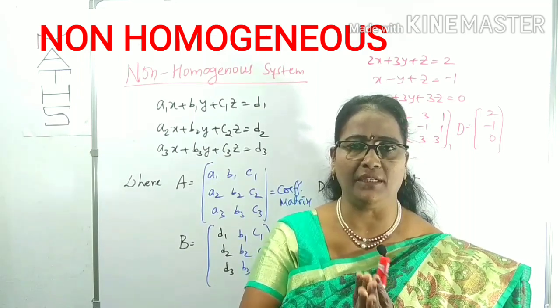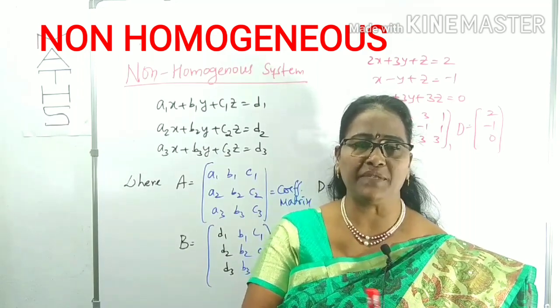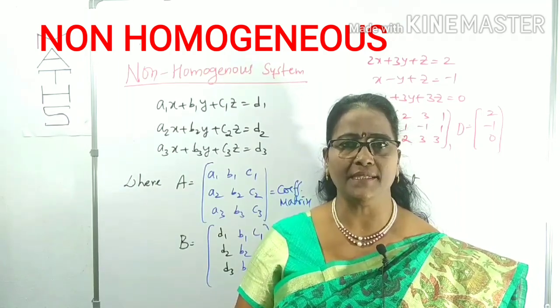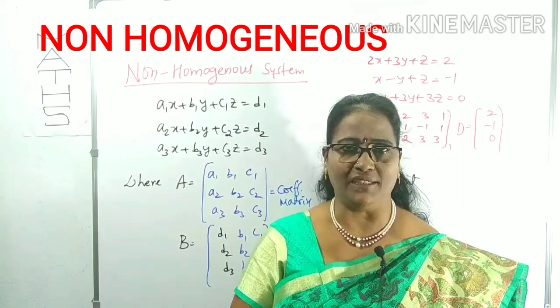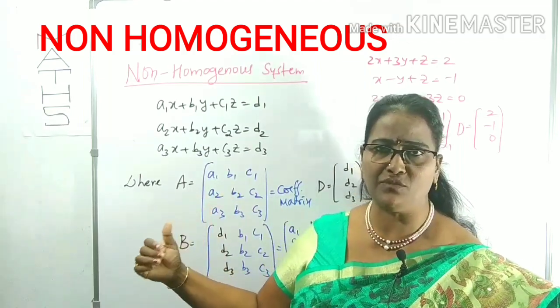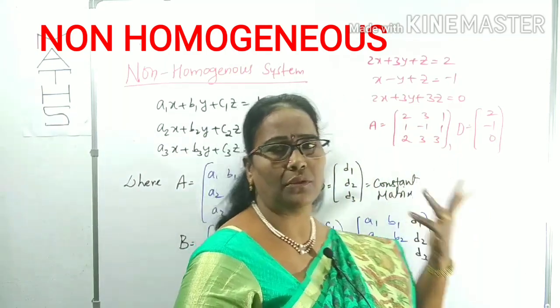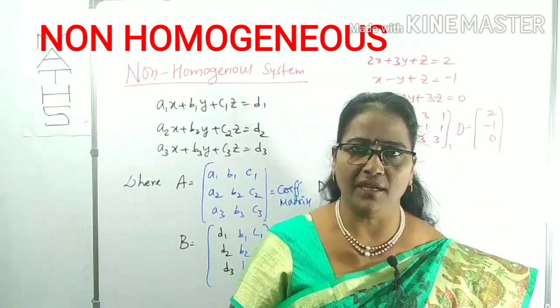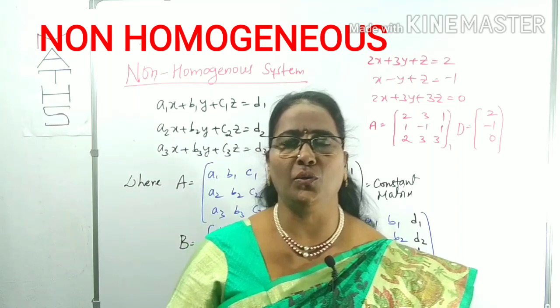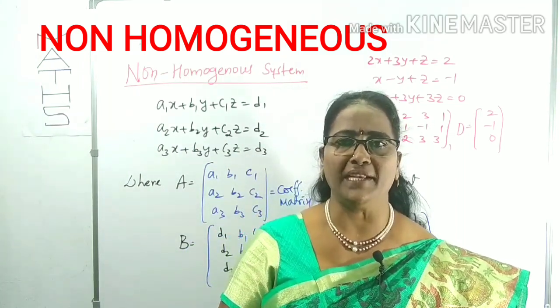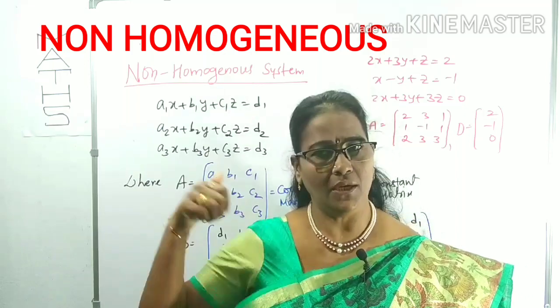Completely in this video I will cover the two types of systems of linear equations, including only previous years' questions, and how you can solve them. Is it clear what a non-homogeneous system is? What are the terms? What are A and D? You have to know them so we can use them easily for the questions. For that you have to know the conditions for the solutions, so what are the various types of solutions.